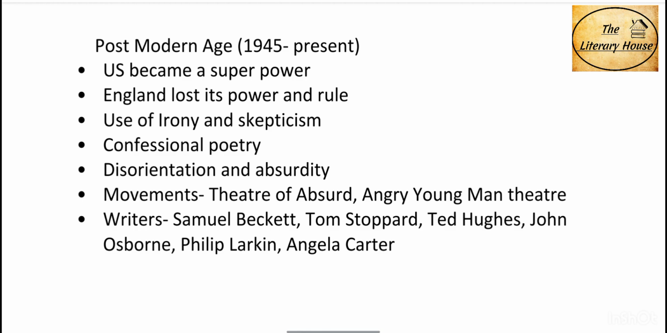Then we have the postmodern age that started from 1945. During this age, England lost its power and rule, and the US became a superpower. The works in this age use irony and skepticism. Confessional poetry was famous. Authors celebrated disorientation and absurdity in their work. There were movements like the Theatre of the Absurd, Angry Young Men, and more. The writers of this age are Samuel Beckett, Tom Stoppard, Ted Hughes, John Osborne, Philip Larkin, and Angela Carter. That was the history of English literature.